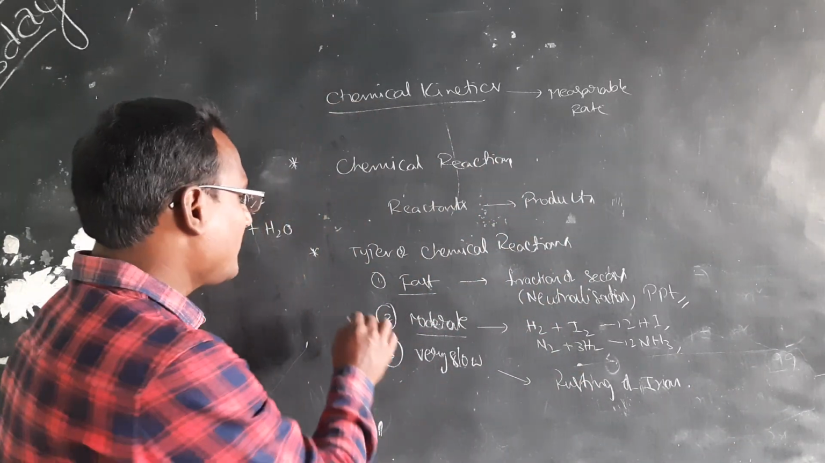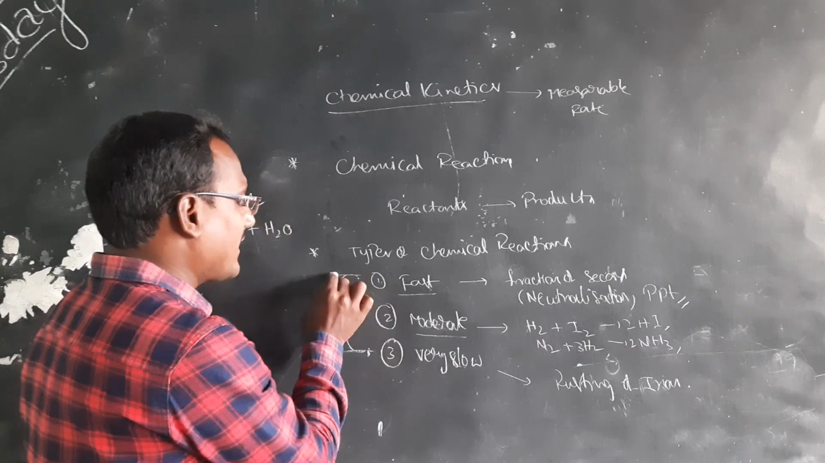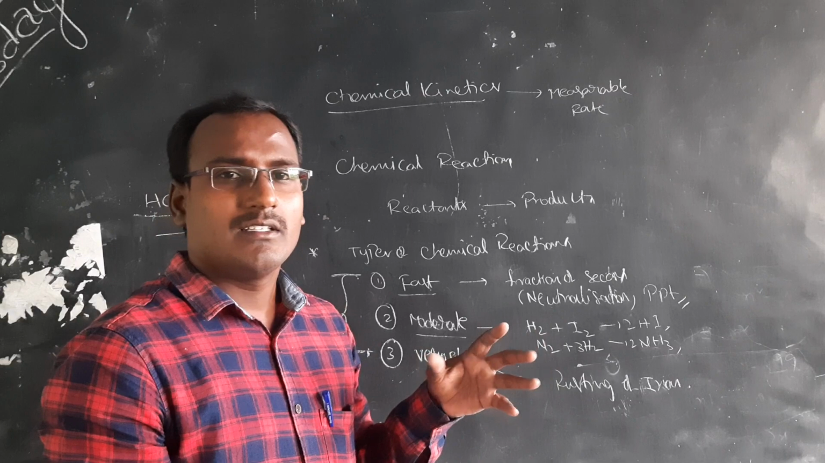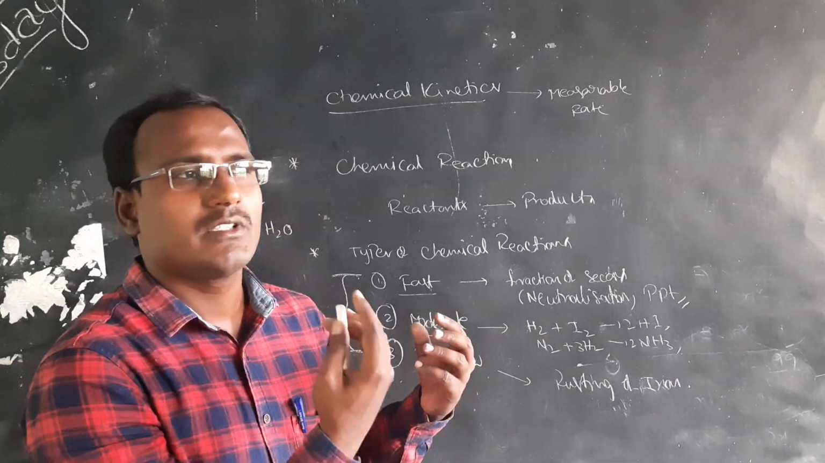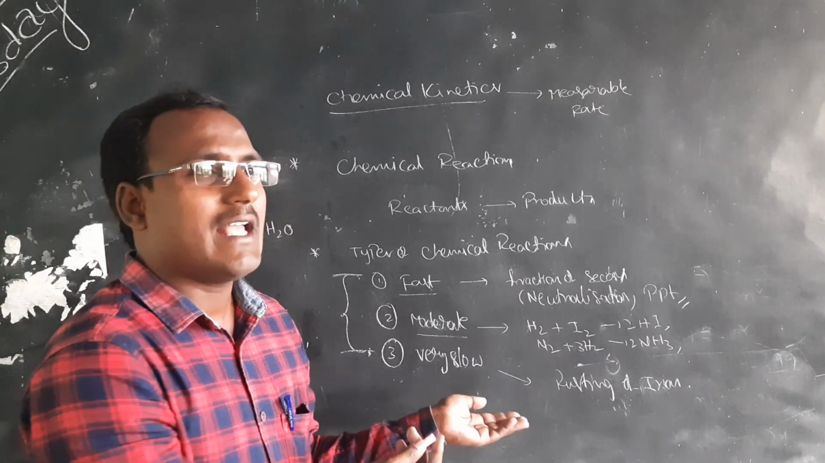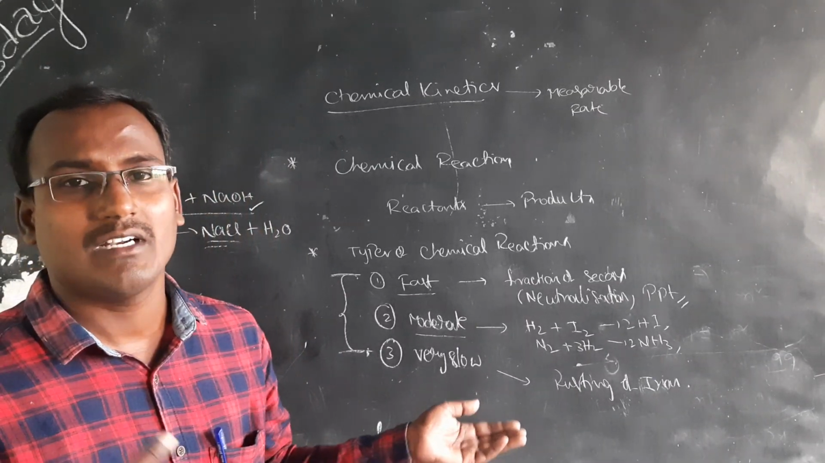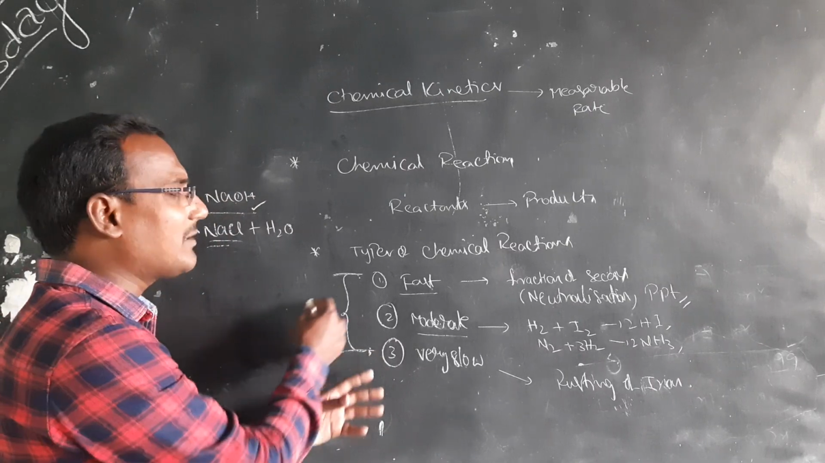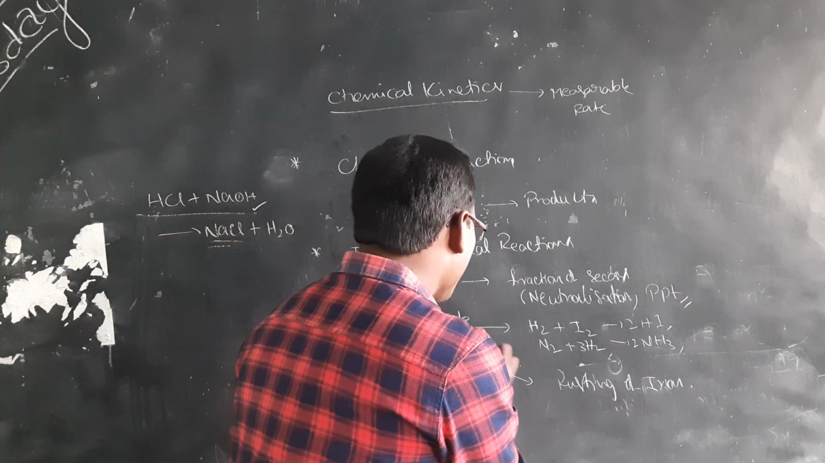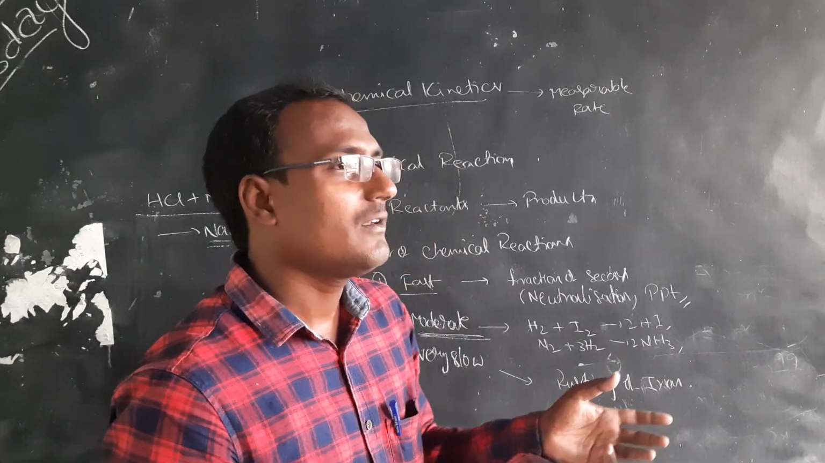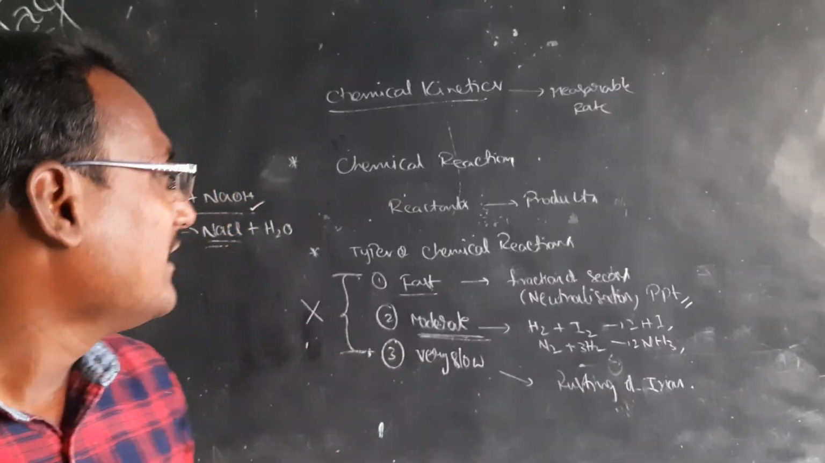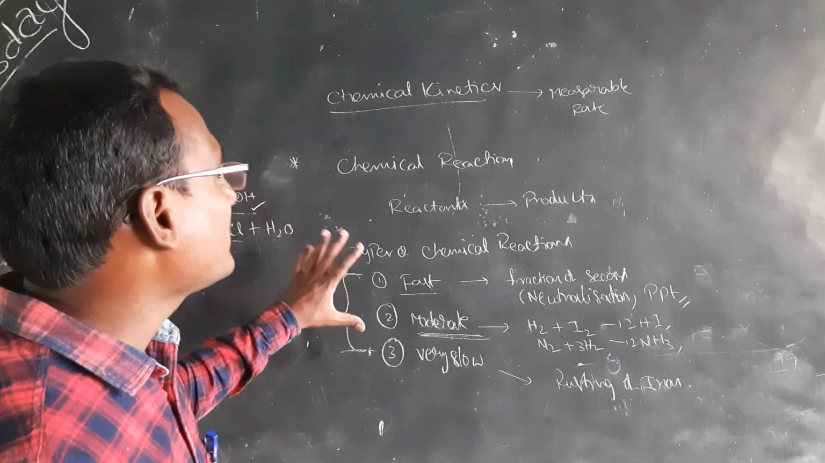So the fast reactions and very slow reactions are the extremes. Fast reactions are completed within a fraction of a second, so without knowing the status, it will be completed. For very slow reactions, we would have to wait for several days or several months. So measuring these two types of reactions is not possible. For moderate reactions, how far the reaction is going on, how many reactants are consumed and how many products are formed can be known using chemical kinetics.